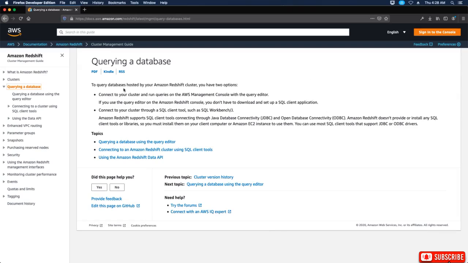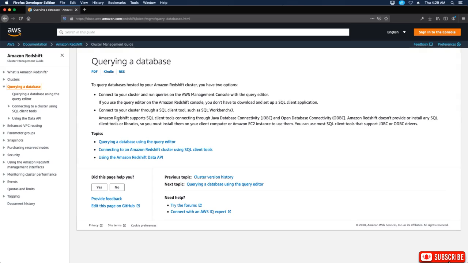To query a database hosted by an Amazon Redshift cluster, you have two options. Connect to your cluster and run queries on the AWS Management Console with the Query Editor. If you use Query Editor on the Amazon Redshift console, you don't have to download and set up an SQL client application. Or connect to your cluster through a SQL client tool, such as SQL Workbench/J.